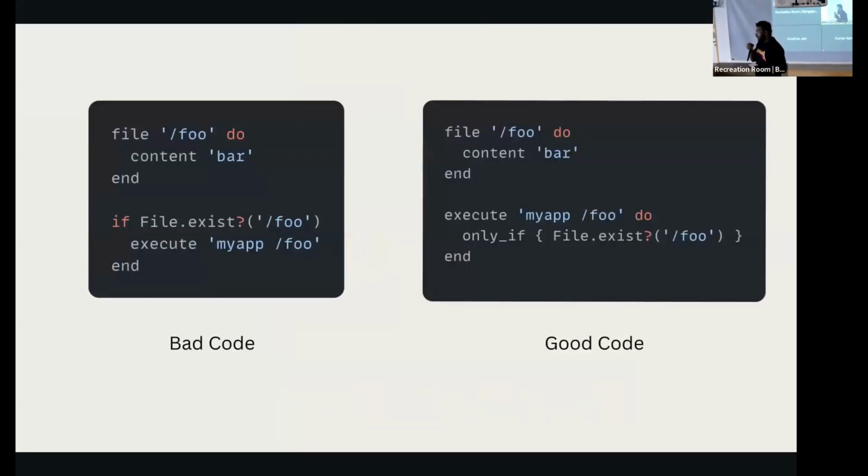So what would happen if you write code like this? If file exists foo, execute this. What would happen is that the bad code would run during the compile phase, and it would check if this file exists even if the above code has not run. So if the above code has not run, it will try to check if the file exists. It won't find it because it's not there, because the converge has not run.